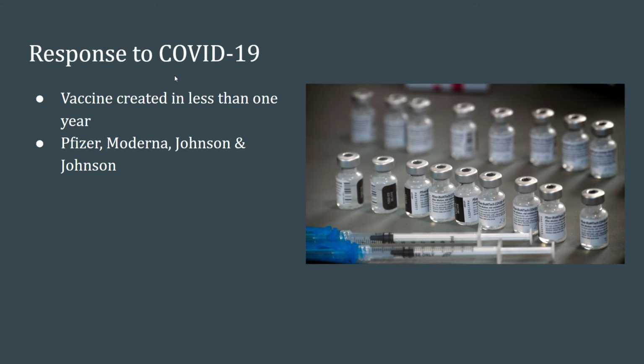Response to COVID. The response to COVID was very quick and efficient, and the vaccine was created in less than 1 year. That is the quickest vaccine that has ever been made, with the second quickest being for a disease called the mumps, which inflamed the lower part of someone's head, and that vaccine took about 4 years to make. As of now, the 3 authorized vaccines are Pfizer, Moderna, and Johnson & Johnson, but the FDA came out with a statement in April of this year that put a warning label on Johnson & Johnson because it has caused blood clotting, which is one of the common symptoms that people have when they have a severe case of COVID.